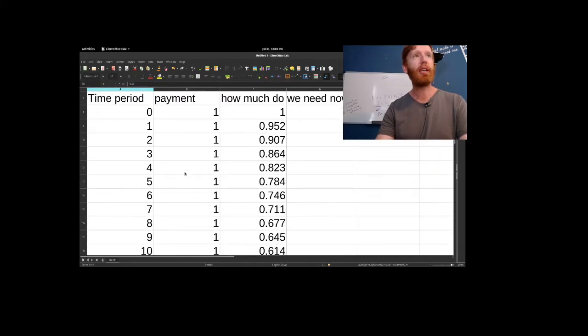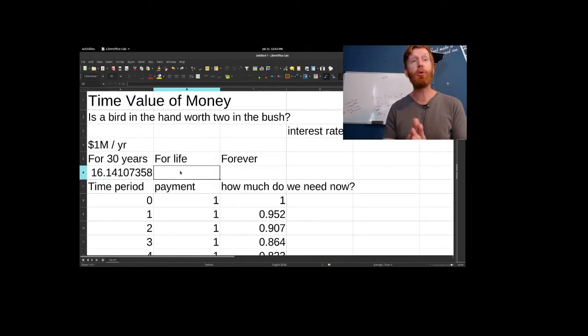Now, if we're asking how much it is worth if it goes for the rest of your life, then we have to ask how long you live. That brings us into a field called actuarial sciences, which is basically what insurance people are doing. Insurance companies hire actuaries to try and estimate the risk of any particular thing.